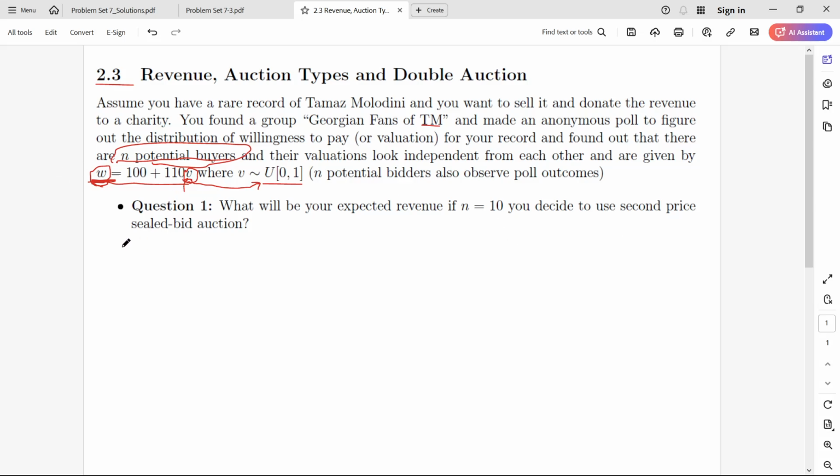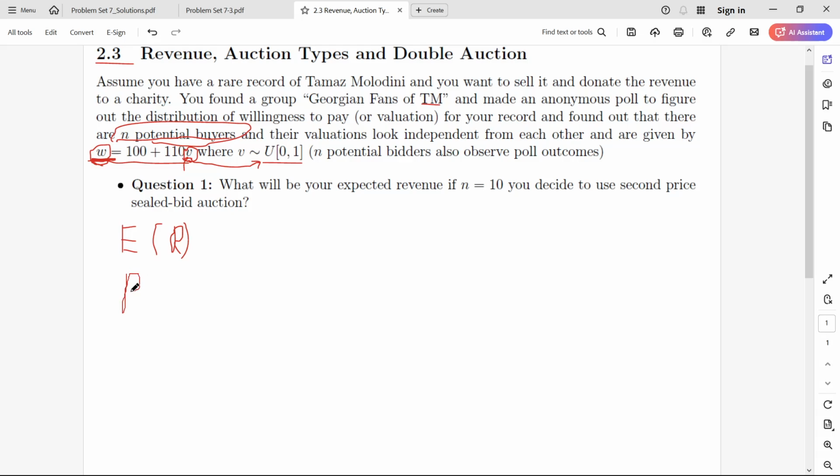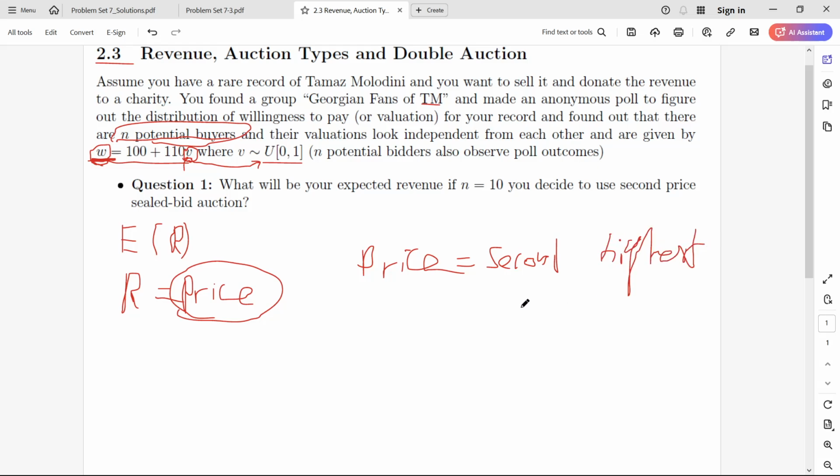So they want us to find the expected value of our revenue, and revenue is equal to the price we receive, and the price is actually the second highest valuation, because this is the second price sealed bid auction in which everybody bids their valuation, and of course the highest valuation guy wins, but they will only have to pay the second highest bid, which would be the second highest valuation among these people.